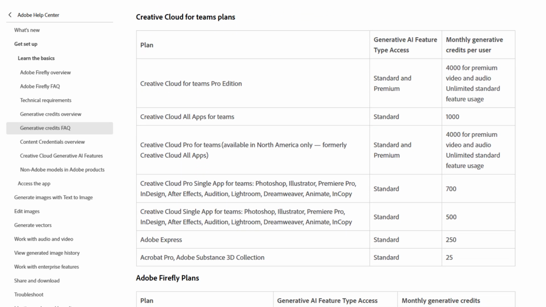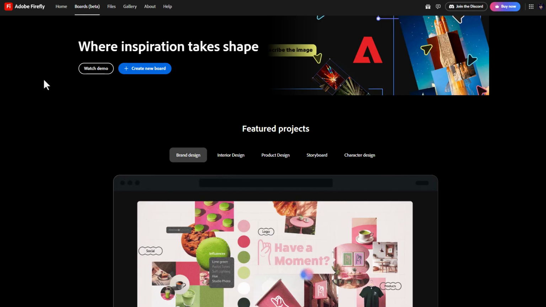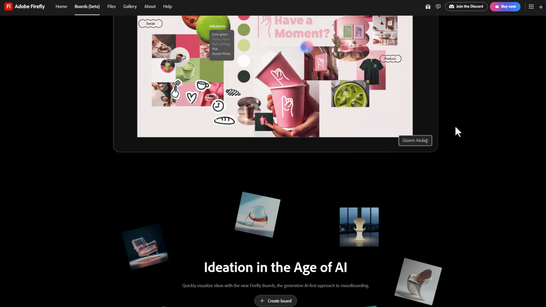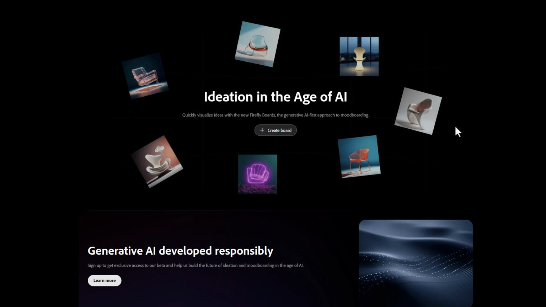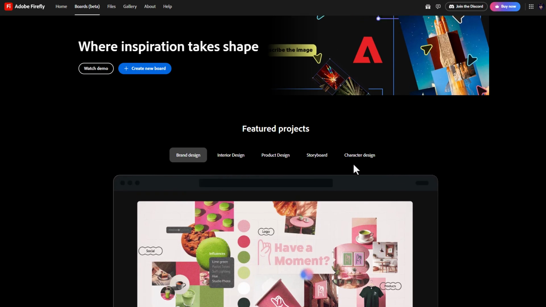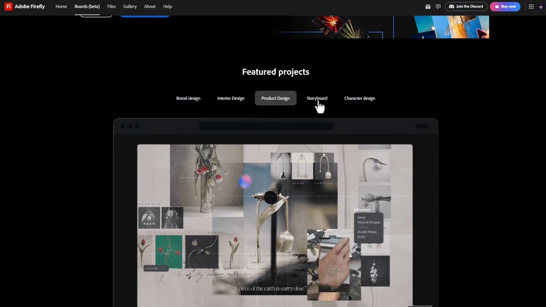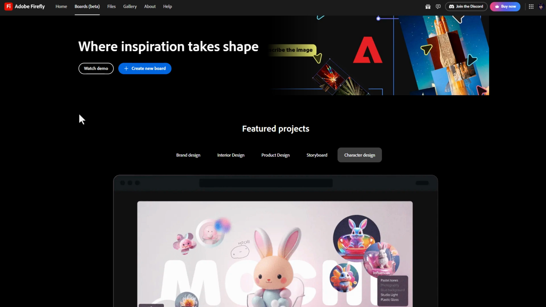There's also going to be an ability to create multiple boards in Firefly Boards, which is also a brand new concepting and mood boarding tool that the folks at Adobe have also put out with Firefly. And this is currently in beta. And for those who like to see what the Adobe Firefly Boards looks like, you can simply come over to the Adobe Firefly Boards page, which I'm also going to put in the description, where you can check this one out. And this is going to be super amazing for those who are into boards, possibly you're into mood boards and stuff like that. You might find this one quite interesting. And this is coming with the Pro plan as well.